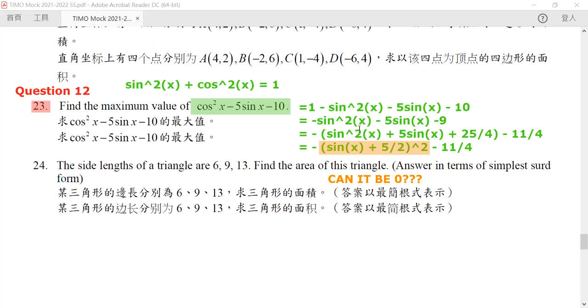So let us think about when it will be smallest. It will be smallest when the middle part of it is smallest in magnitude.